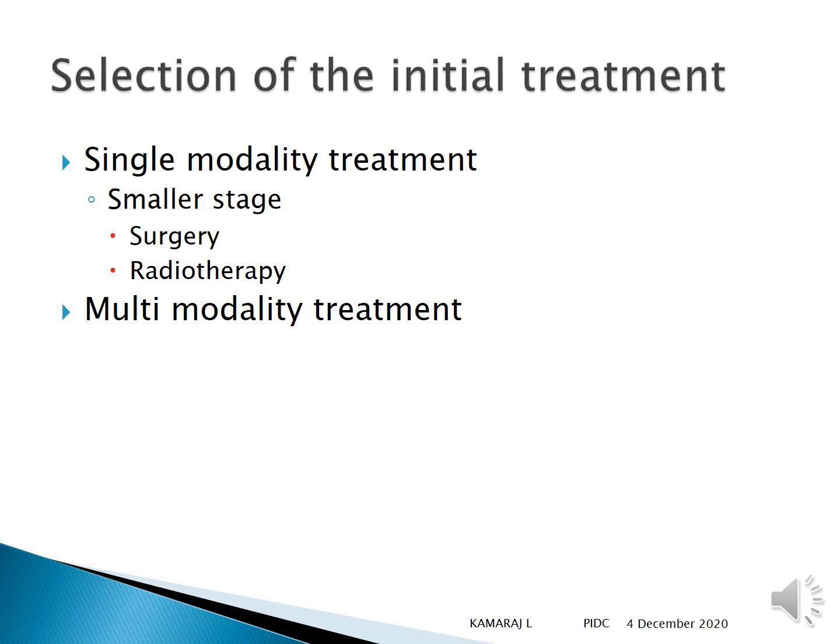A single modality treatment, if it is a smaller stage, like stage 1, stage 2, which is surgery and radiotherapy. Multi-modality therapy or a treatment if the stage is going to be stage 3 or stage 4, which involves surgery, radiotherapy and chemotherapy, depending upon the lesion or depending upon your diagnosis.